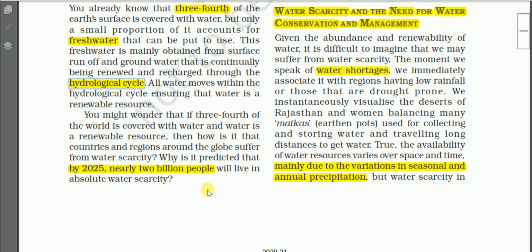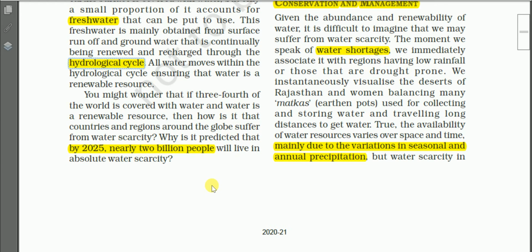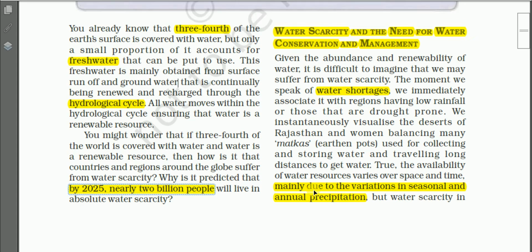Okay, and one more piece of information before we proceed. It is predicted that by 2025, nearly 2 billion people will live in absolute water scarcity. So nearly 2 billion people will be affected by the shortage of water by 2025. So this is an information.